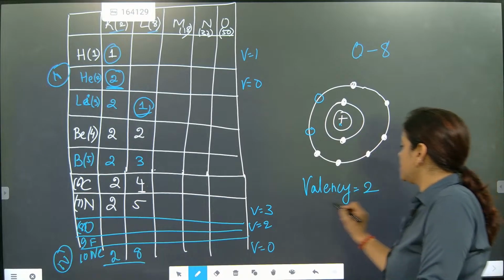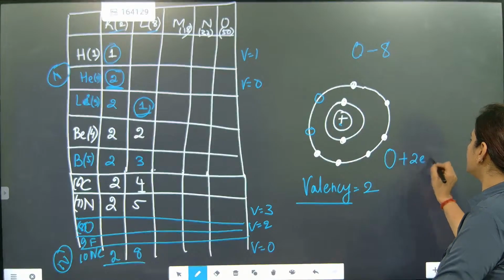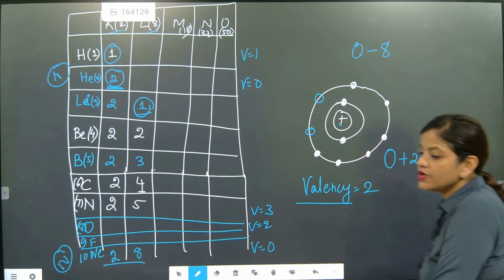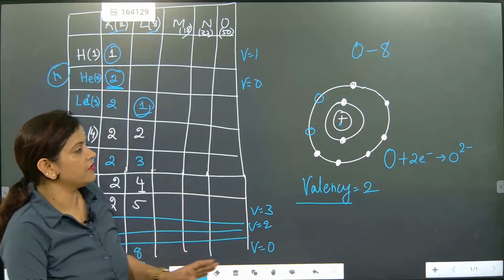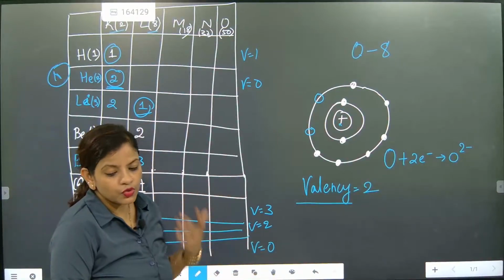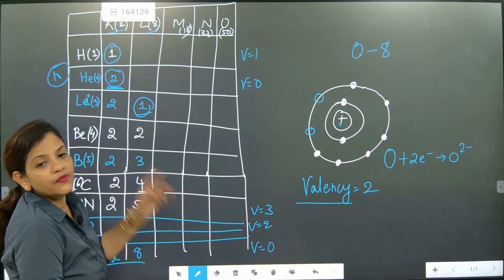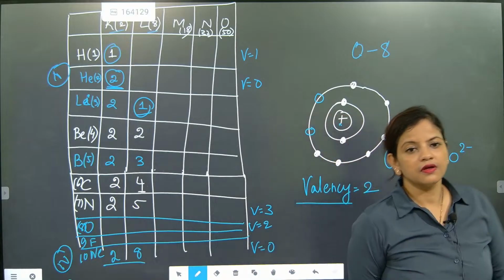So here oxygen will get 2 electrons and it will become O2 minus. Understood? So is it electropositive or electronegative? It is electronegative because it is receiving. So those who receive electrons, its valency is how much, beta? 2. The moment it takes 2 electrons, whom will it become like? Neon.